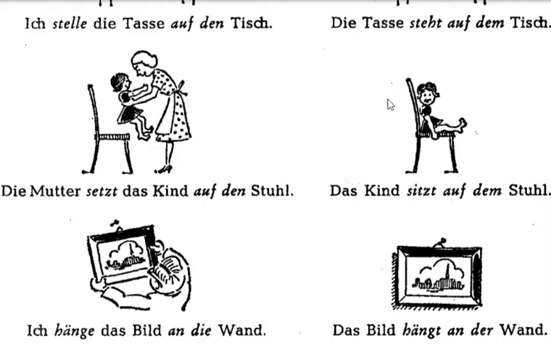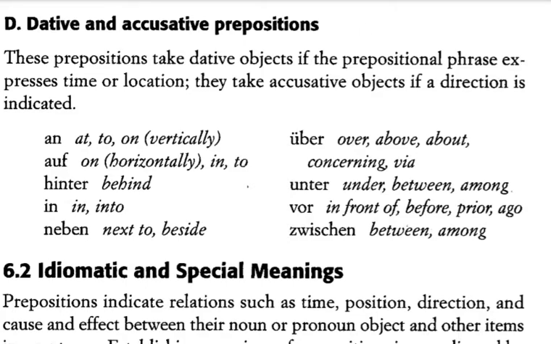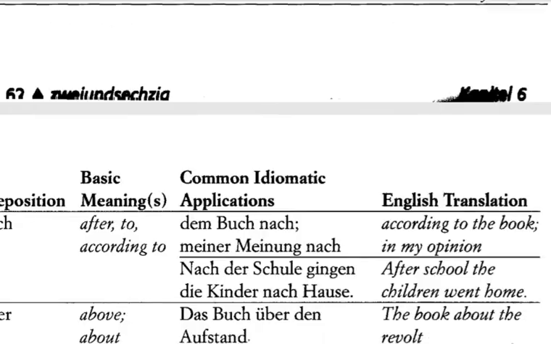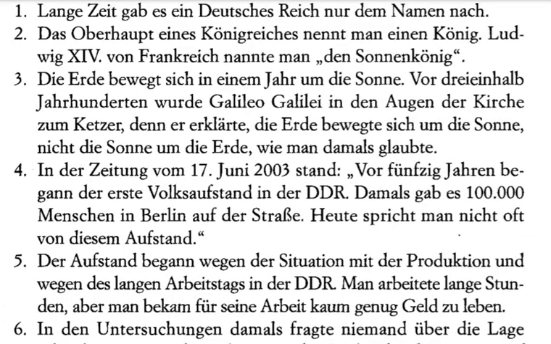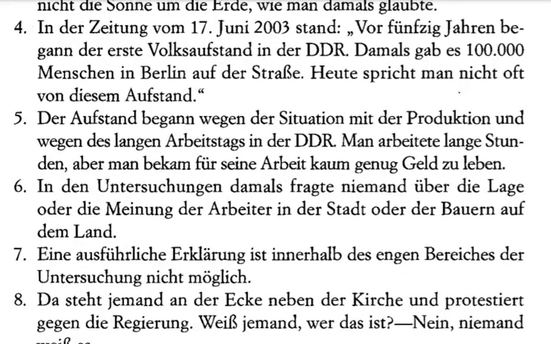Okay, let's take a look at some examples in 6 here. I'm just going to scroll down a little bit to the sentences. So let's start with number 5. Der Aufstand begann wegen der Situation mit der Produktion. Wegen takes the genitive, so this is on account of, because of the situation. So the resistance began because of the situation, wegen der.